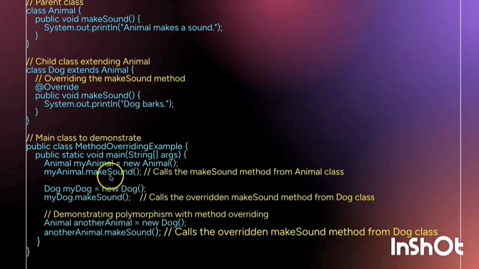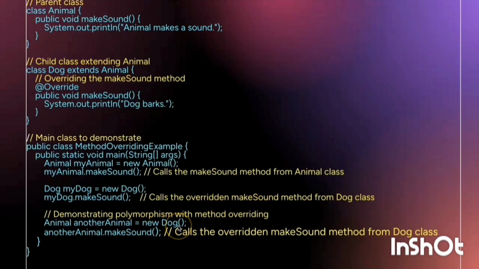So while calling this method, we do not know which method we are actually calling, but from creating the object, here the object is Animal, so the output is from here, and here the object is for Dog, so here the output will be from the Dog class, that is the overridden method of make sound.